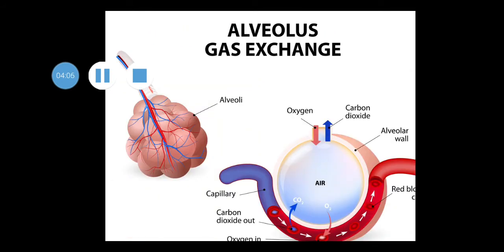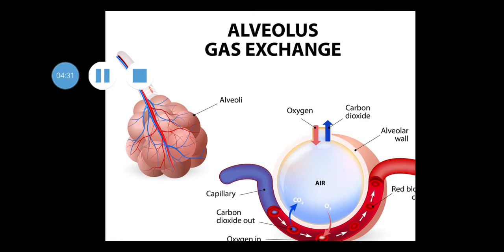Through this respiratory membrane, gaseous exchange between alveolar air and the blood occurs by the process of diffusion, from higher partial pressure to lower partial pressure, until equilibrium.